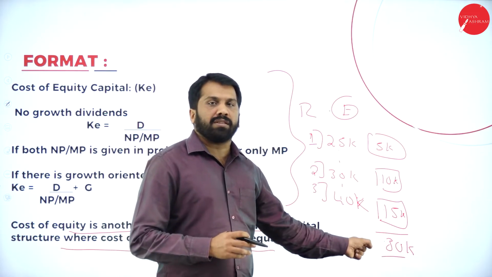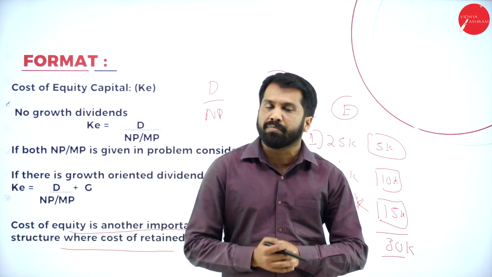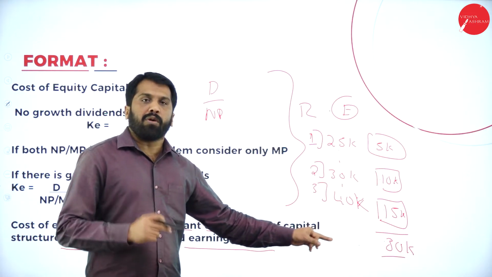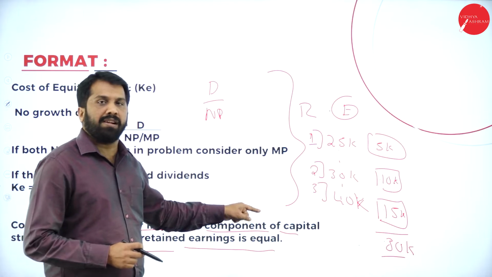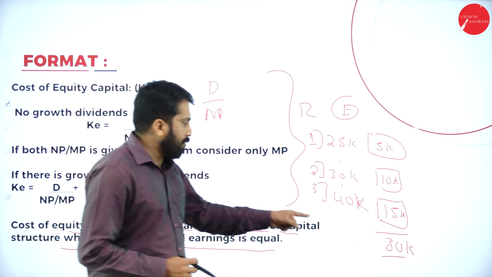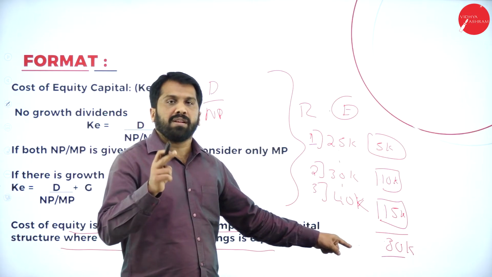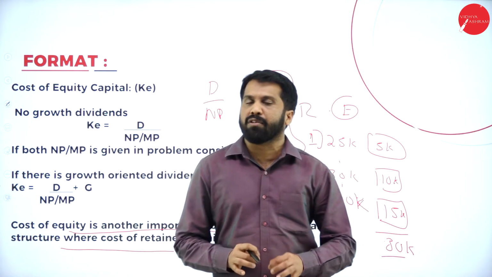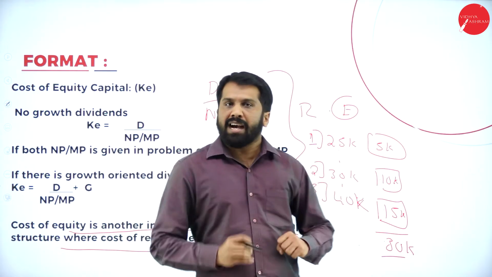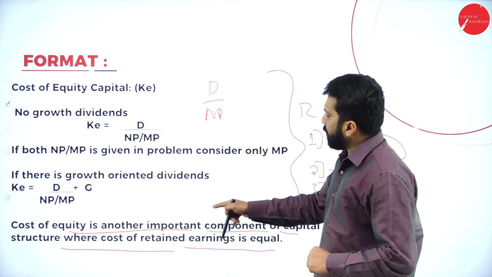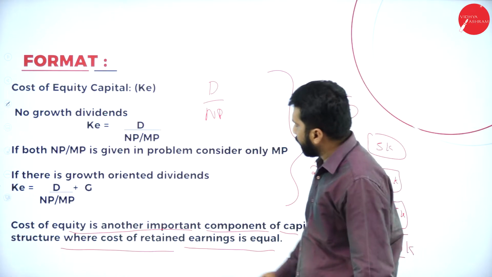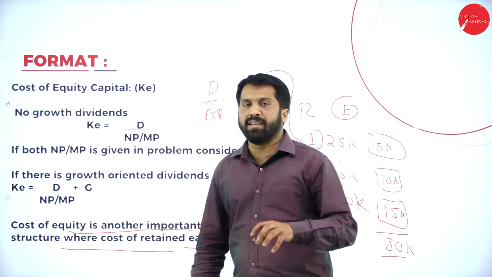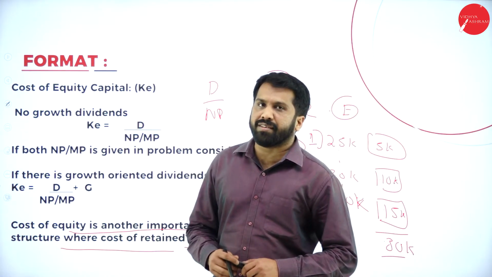Then, without showing a cost for retained earning, how do you solve your problem? The answer is, you cannot find out a cost for retained earning. Whatever answer you got for cost of equity, the same percentage should be shown for retained earning. Hope you understood. So whatever cost we got for the equity shareholder, the same answer we should consider for retained earning. Cost of equity is another important component of capital, so the cost of retained earning is equal to the cost of equity.